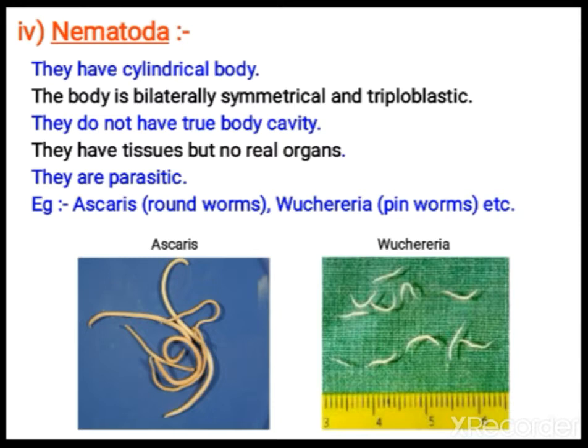Triploblastic, 3 layered. Ectoderm, endoderm, mesoderm, 3 layers are there. They do not have true body cavity. Actually, true body cavity means it has to be between 2 mesodermal layers. So, they do not have true body cavity. They have tissues, but they don't have real well developed organs. These all are parasitic worms mostly. Ascaris and Wucheria are given as examples here.